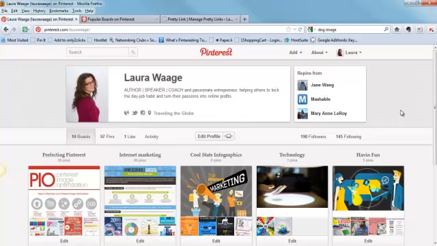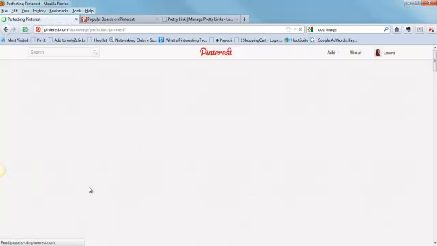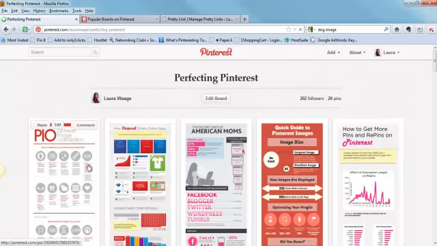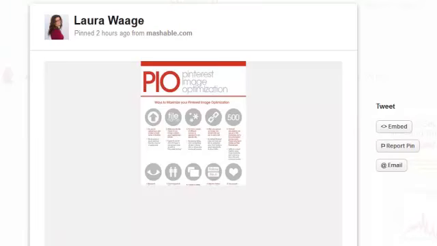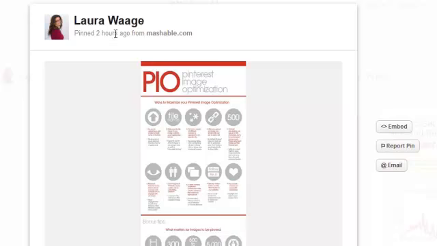Now let's talk for a minute about why pins are so important. The reason that pinning has become such a traffic sensation is because each one of these pins has a link that's embedded. So as an example, let's go to my Perfecting Pinterest board, and we'll just open up this first infographic, and it'll tell you that I pinned it 2 hours ago from Mashable.